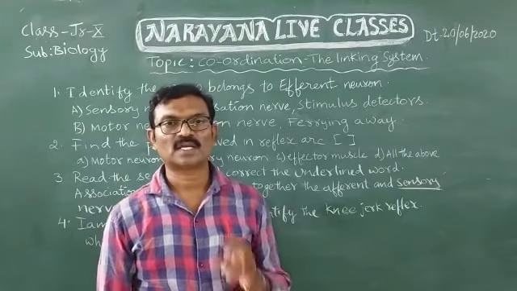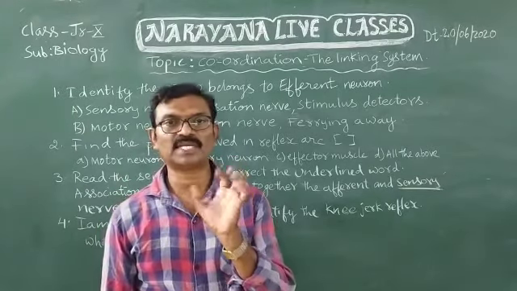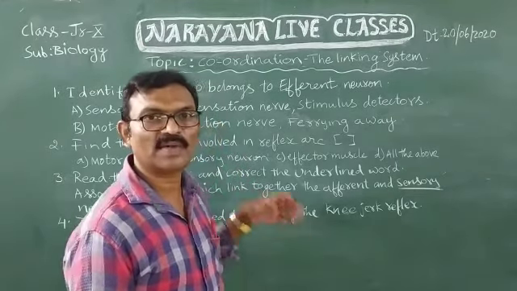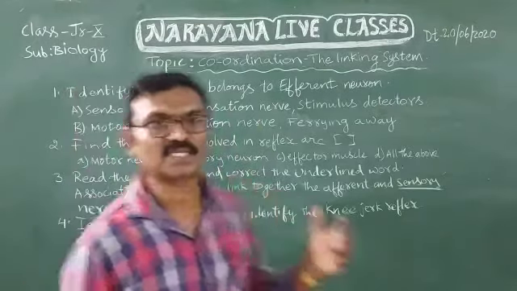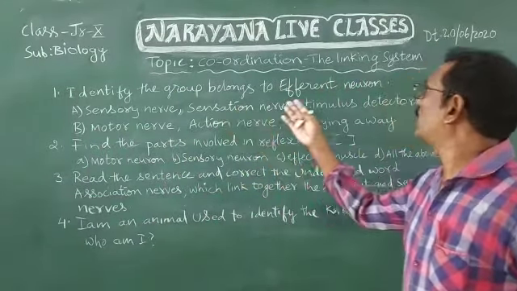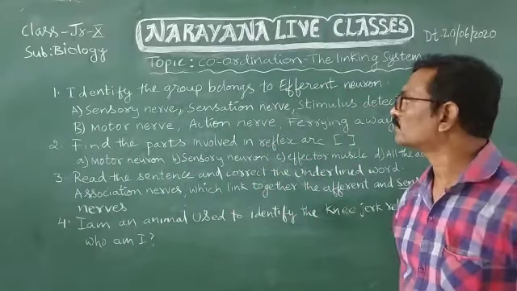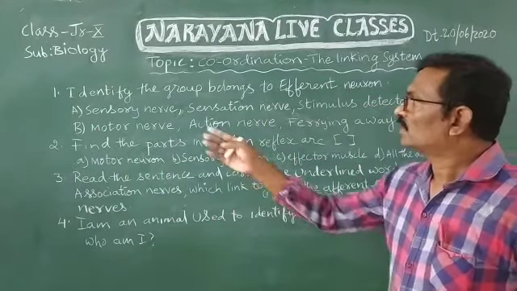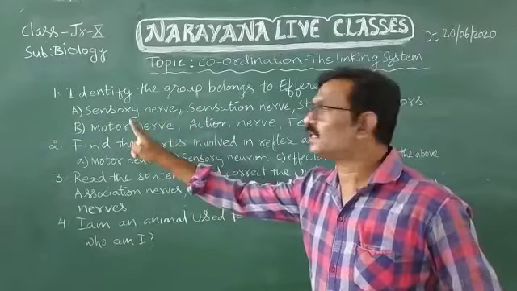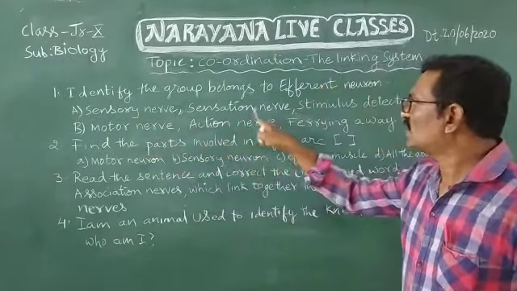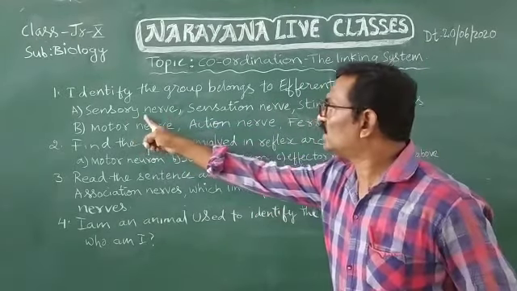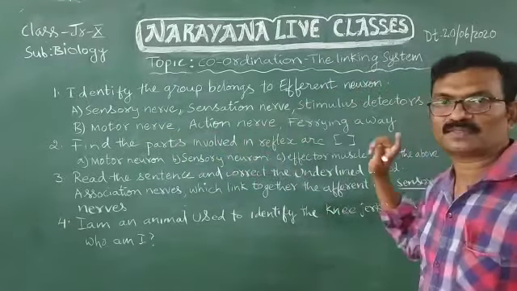Now let us see the objective type questions. There are 4 objective type questions. We can see them on the board. The first one is: identify the group that belongs to efferent neuron. There are 2 groups given. First group: sensory nerve, sensation nerves, stimulus detectors. That means these carry messages inwards.